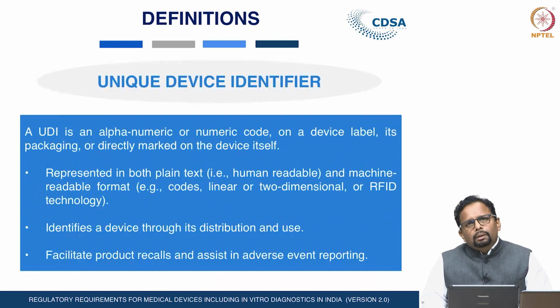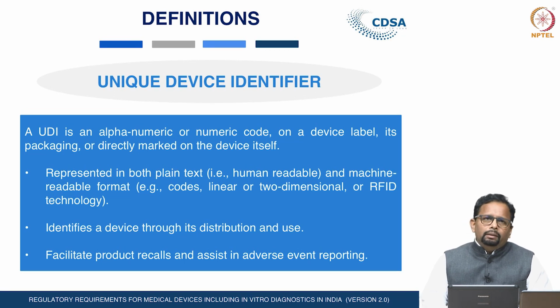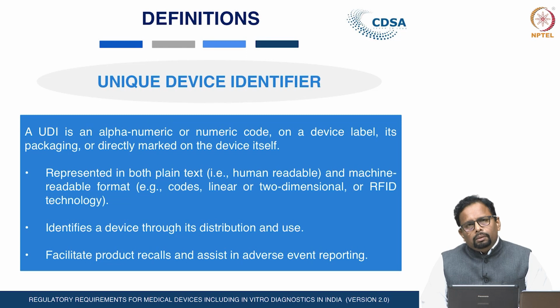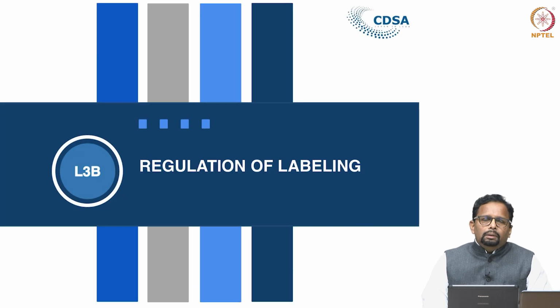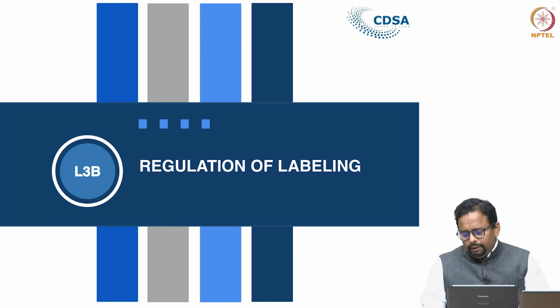Now, in the labeling provisions, the concept of the unique device identification number is there. That provision has already been made in the Medical Device Rule 2017, though it is not yet implemented, because 5 years' time has been given to the stakeholders for implementation of this UDI system, but the provision has already been made in the Medical Device Rule 2017.